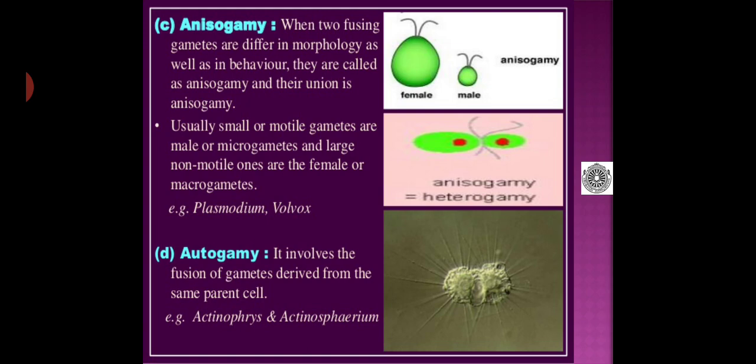Then coming to autogamy again, as you observe in the slide, this single parental cell will produce two different types of gametes, and those gametes fuse together to form a zygote, and as the gametes are produced from the same parental cell, we call this phenomenon autogamy.